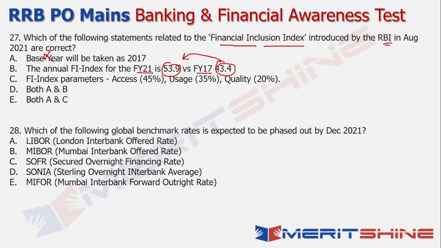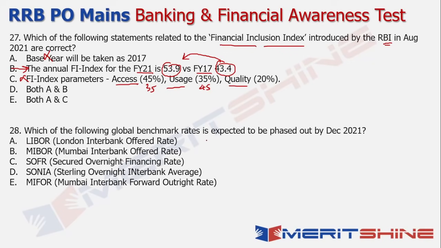Now, when you talk about the financial index parameters, yes, access, usage and quality are the 3 parameters, but the percentages have been given differently. So the access percentage is 35 and the usage percentage is 45, right? So this option again becomes wrong. So there's only one correct option, which is the option B, right?